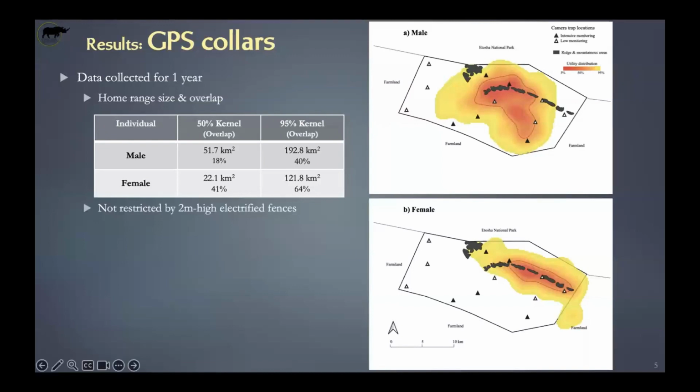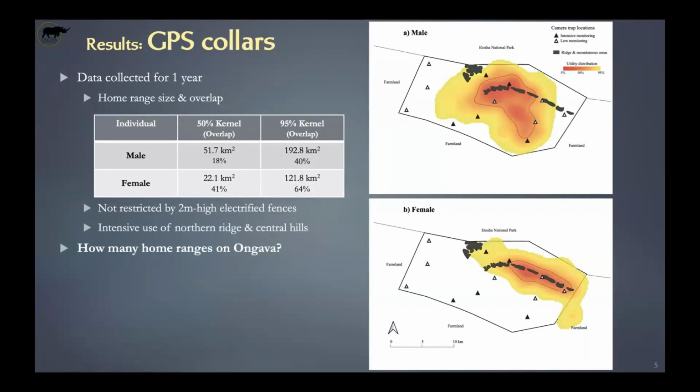The kernel that spills here is basically overspilling from the kernel, so that's not really accurate. But here, definitely, the female moved out of the reserve. There is intensive use of the central ridge for the female, and the central hills for the male as well.